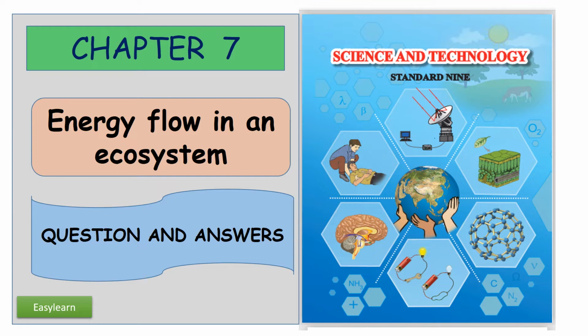In this video of Standard 9th Science and Technology, we are going to see the question and answers of Chapter 7, Energy Flow in an Ecosystem. The link to Chapter 6 is shared in the description box.